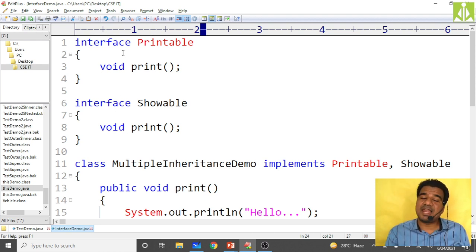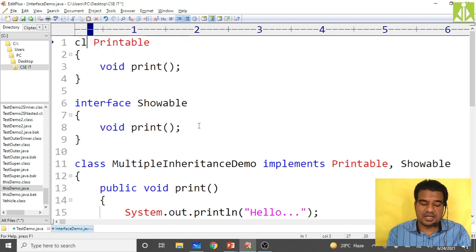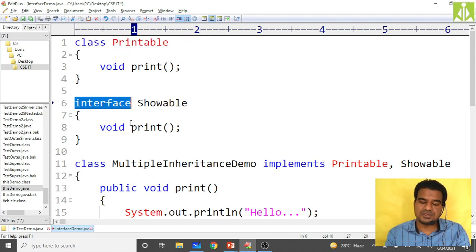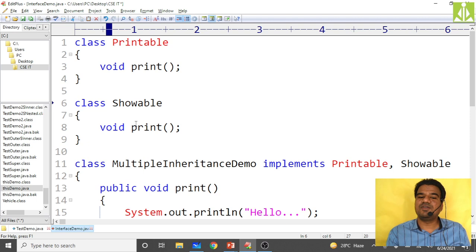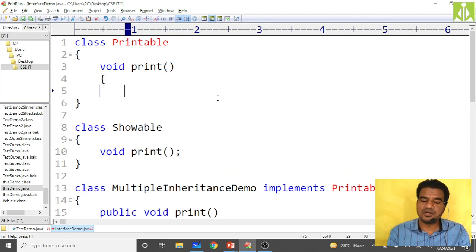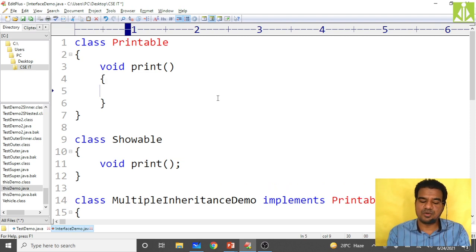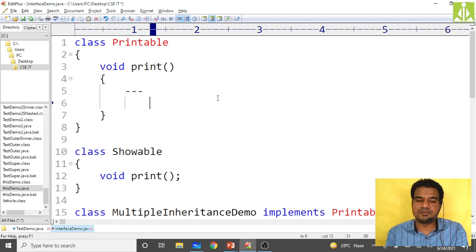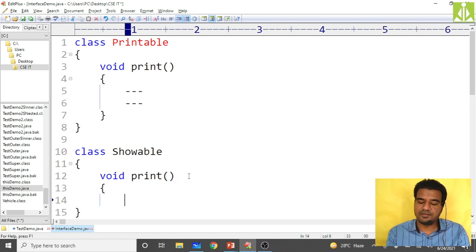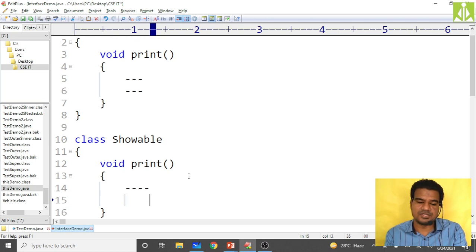interfaces. But if I take these as classes, then what will happen? I have to provide the definition over here, isn't it? Because it will not accept abstract. Let us say I kept some statements in this one, and here also this method will not accept abstract, so definitely I have to provide the definition. So here also I am giving some different statements.